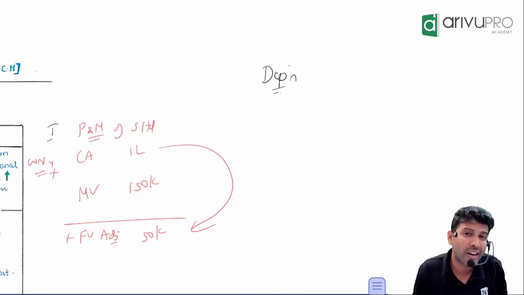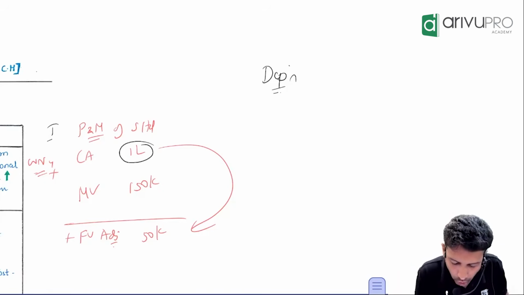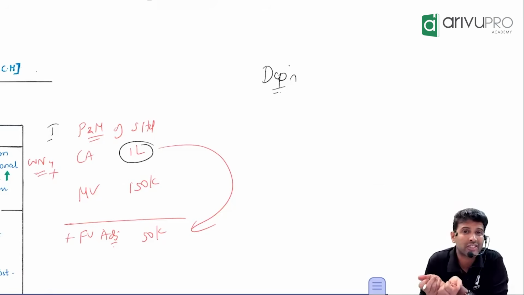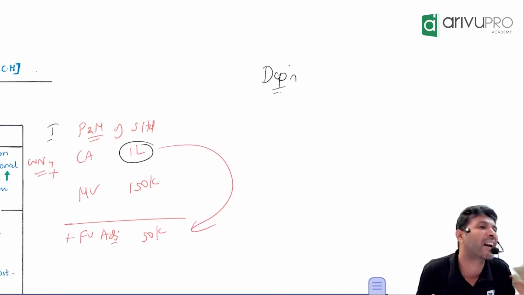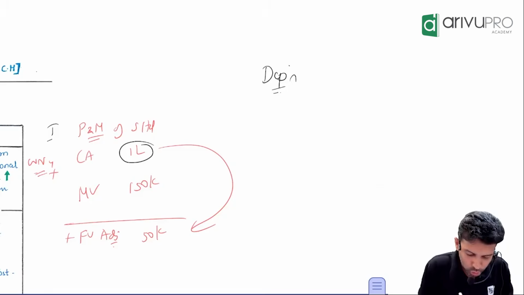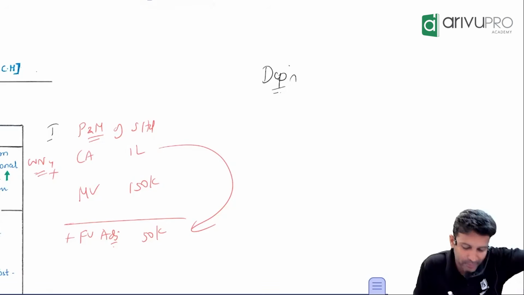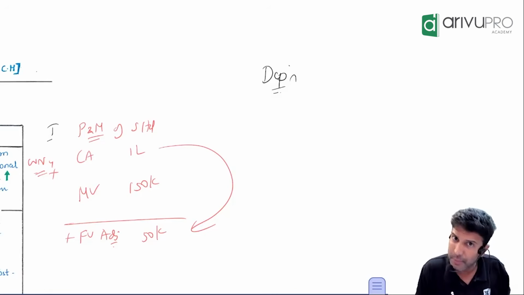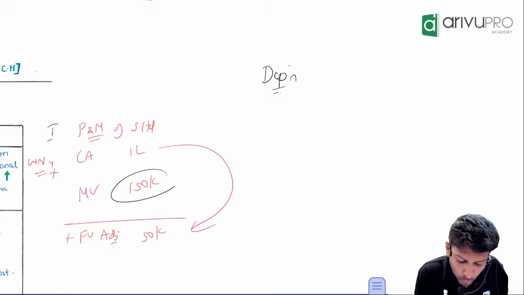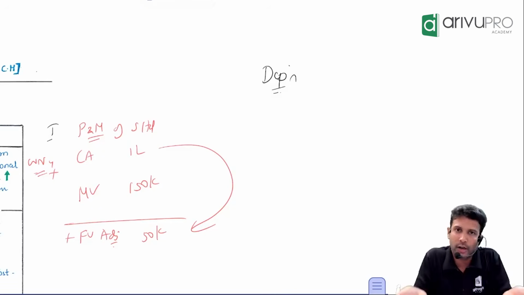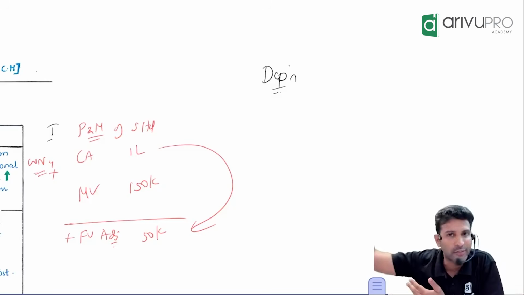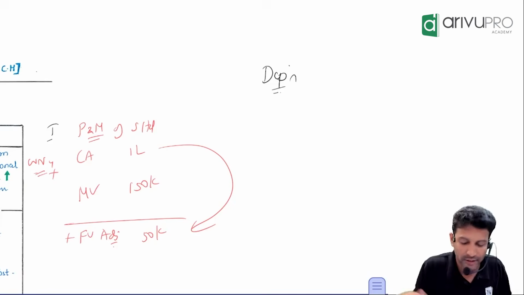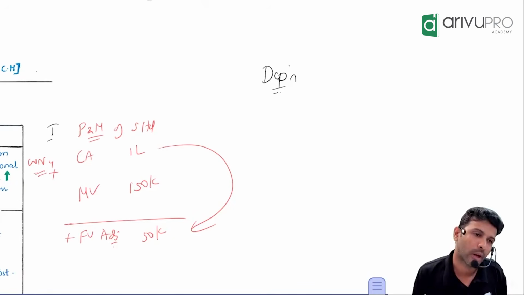But for consolidation purpose, are we considering 1 or are we taking 150? 150, because investment is not based on the carrying amount, it is based on the margin. So the subsidiary has calculated the depreciation on this asset on 1 lakh. But for consolidation purpose, should we depreciate on 1 lakh or 150? If you're considering its value as 150 for consolidation, then depreciation also should be on 150. But the subsidiary has done it only on 1 lakh.